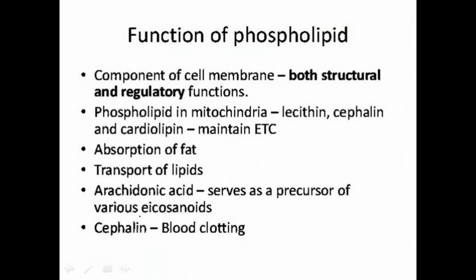Here we are discussing mainly living organisms, the animals, and the phospholipids in mitochondria are lecithin, cephalin and cardiolipin. In mitochondria these are present to maintain the electron transport chain.